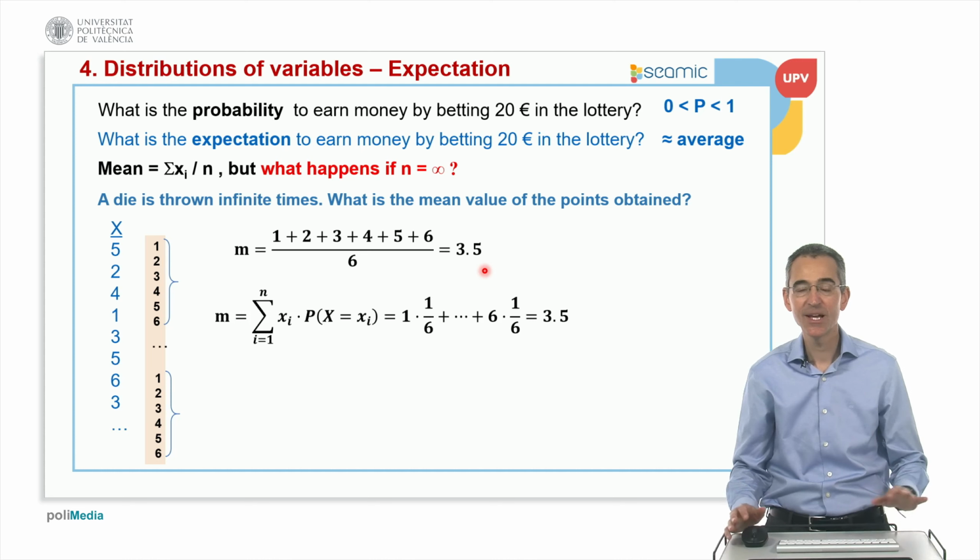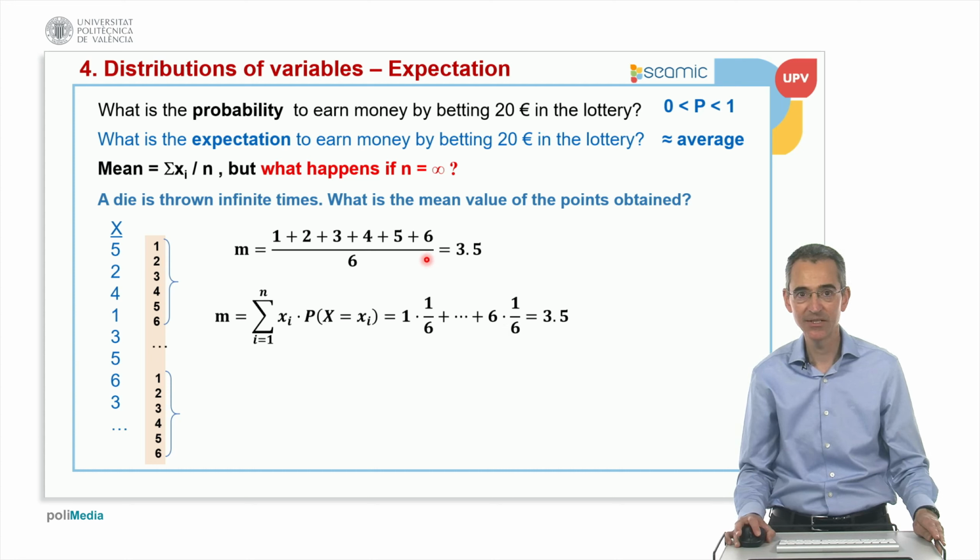So we have the following formula. The average for a discrete variable is the sum of every possible value multiplied by the probability function, which is the probability that this variable takes every particular value. In this case, the value 1, its probability is 1 over 6, plus the value 2 multiplied by 1 over 6, and so on up to 6. You can see that this formula is exactly equivalent to the intuitive formula that we derived previously.